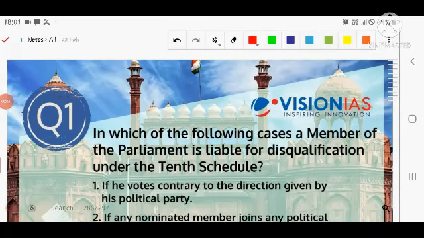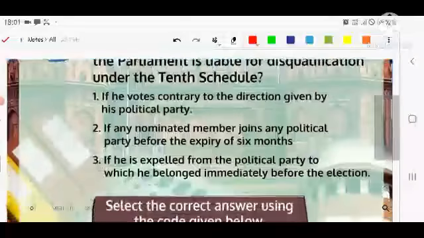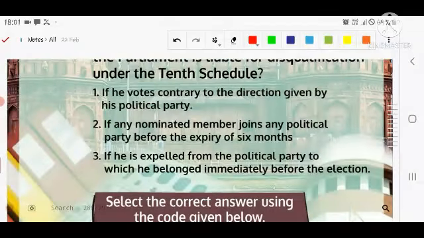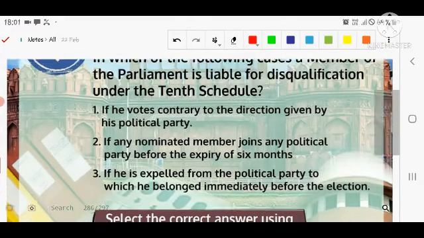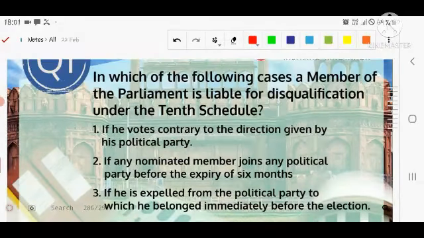Let's discuss the first question. The first question is related to the polity section. We are asking about the member of Parliament who is liable for disqualification under the 10th Schedule. The first statement says: if he votes contrary to the direction given by the political party, then he might be liable for disqualification under the 10th Schedule.